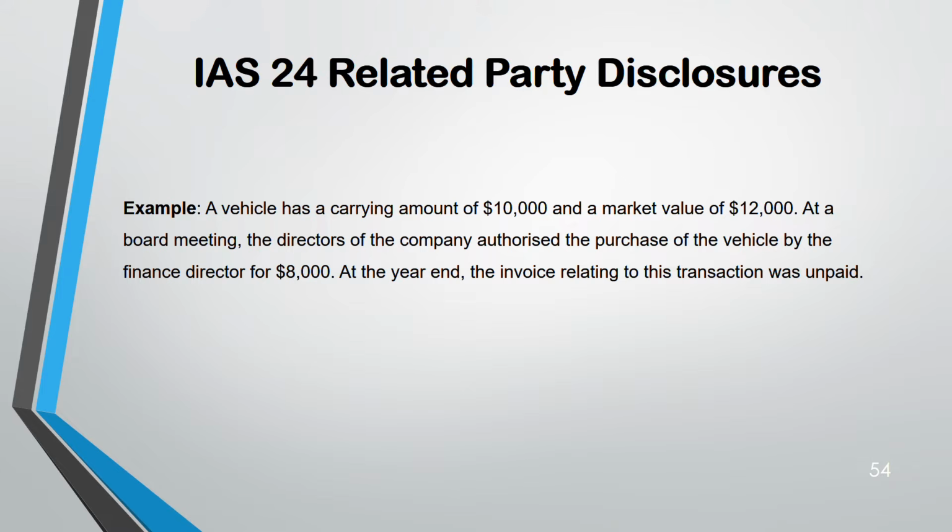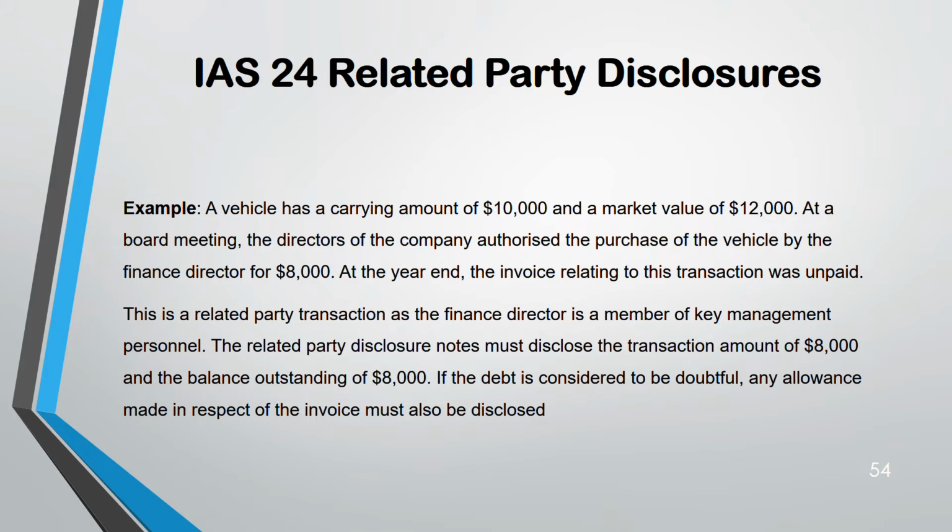Example, a vehicle has a carrying amount of 10,000 and a market value of 12,000. But the directors of the company have authorized the finance director to purchase the vehicle for 8,000. At the year end, the transaction remains unpaid. So what happened? This is a related party. Why? Because look at the finance director. He is key management personnel, right? So this 8,000 amount you have to disclose, and it's an outstanding amount.